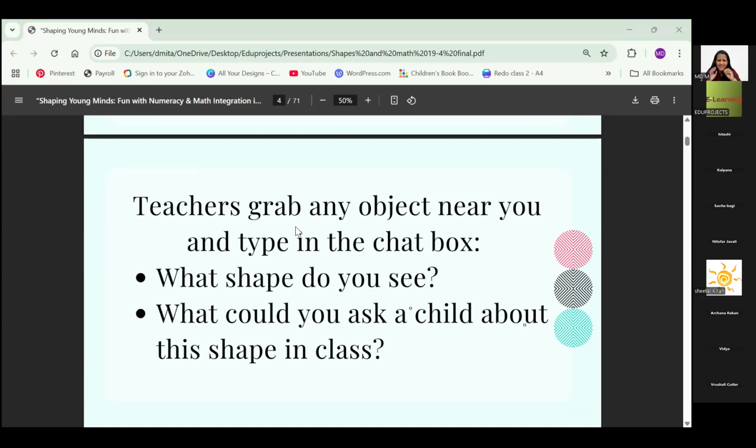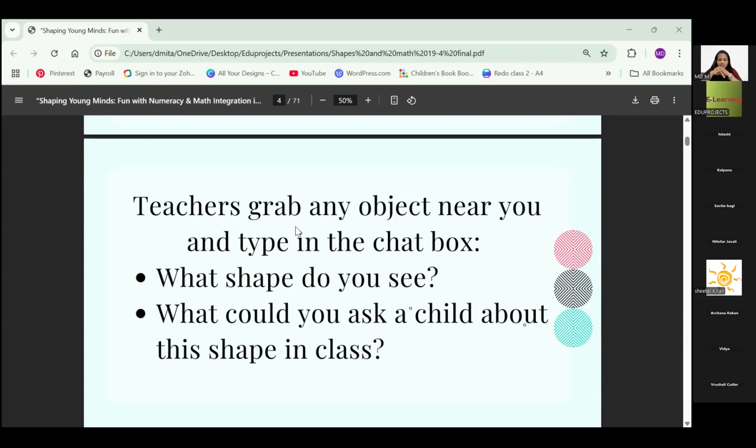Look out for any object around you. You can be in your classroom, in your staff room, at home, wherever you are, any object, and just write what shape you see. For example, I also have a poster here, and I can see it's a circle. Just write the name of the object, like, for example, bottle, cylinder, box, cube, anything that comes to you.